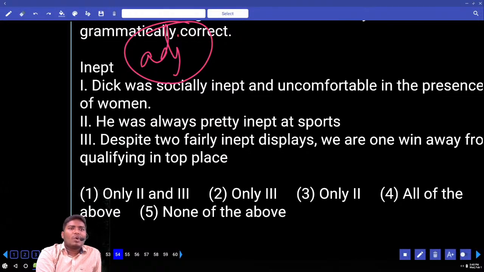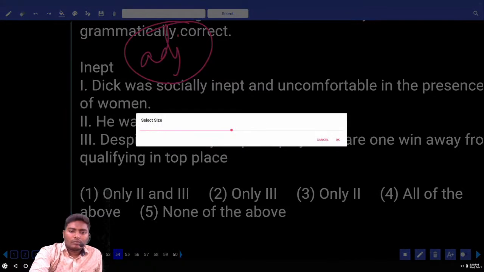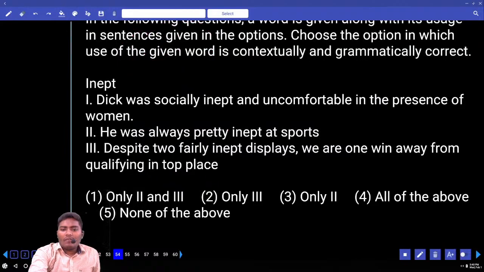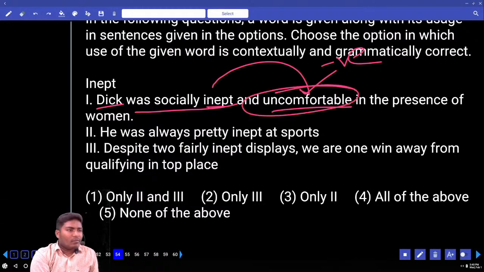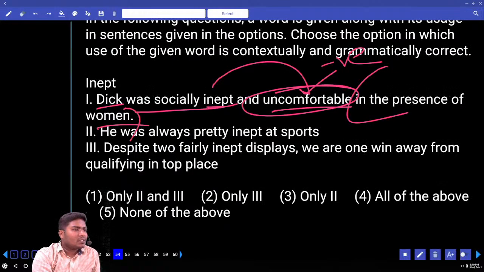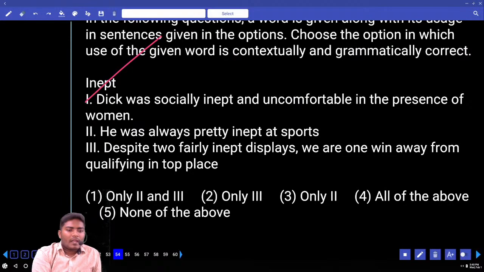Is the sentence correct or wrong? Uncomfortable, in the sense positive or negative? Negative. That means this fellow is so shy. He doesn't like to speak to girls. Inept and uncomfortable, both of them are negatives only. So there was some boy, he was socially inept. That means he doesn't know how to mingle socially with the people. And he is also uncomfortable in the presence of women. Is the sentence correct or wrong? Absolutely right.